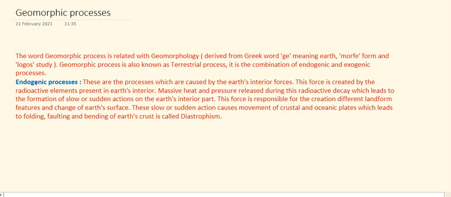So, endogenic process means all those processes which generally occur inside the Earth's surface, and it is mainly driven by the endogenous force, created due to the radioactive decay of some elements like iron, nickel, and so many other particles that are also present. Due to the decay of those elements, radioactive heat is produced, which leads to the convection cell in the upper mantle portion. So let us continue to the next page.